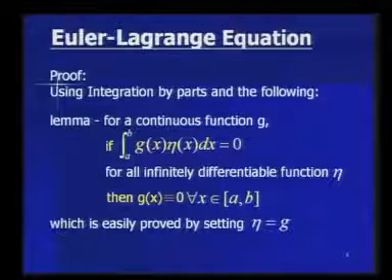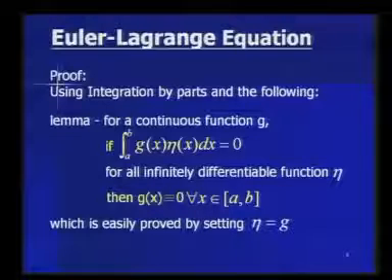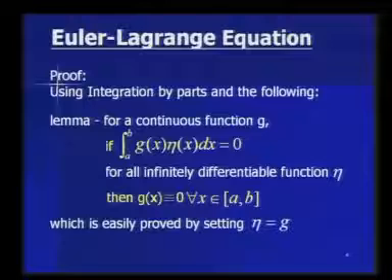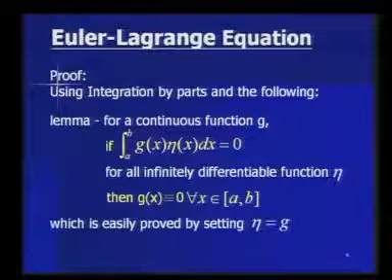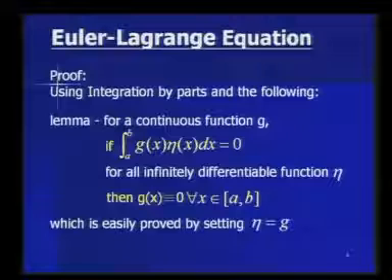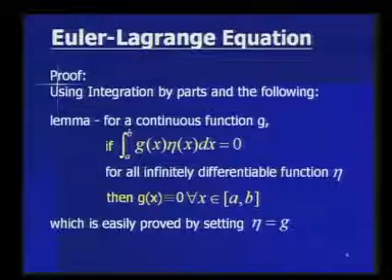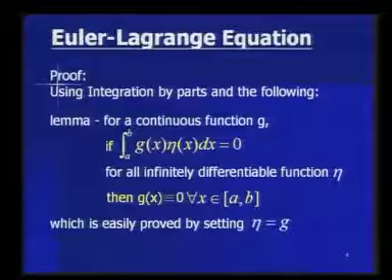The proof of the equation involves integration by parts and the following lemma. For a continuous function g, if this integral is equal to 0 for any infinitely differentiable function eta, then g must be constantly equal to 0. The result is best seen by setting eta to g.